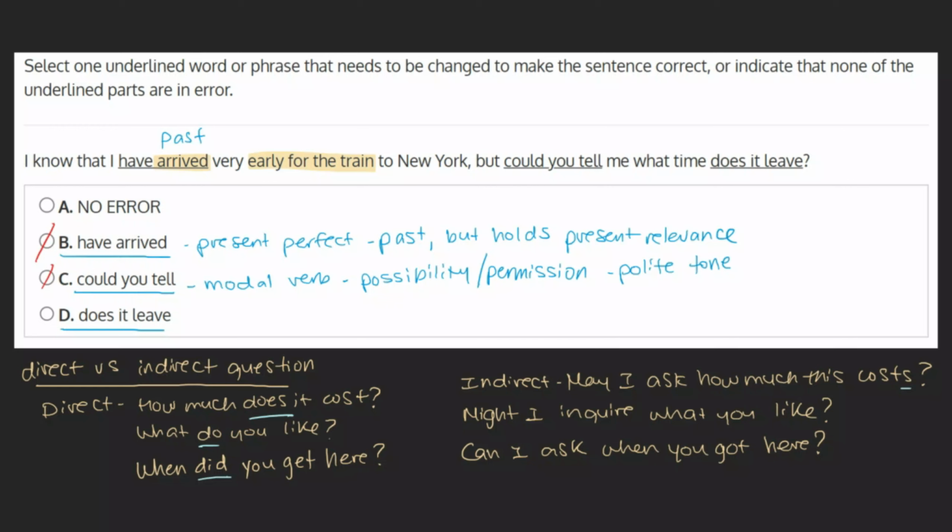Heading back to our sentence, we can see that we're dealing with an indirect question, but we see that it includes a do verb, does. To fix this, we need to drop the does and add an S to leave, giving us, could you tell me what time it leaves? As we see an error in this phrase, we can go ahead and mark choice D as our final answer.